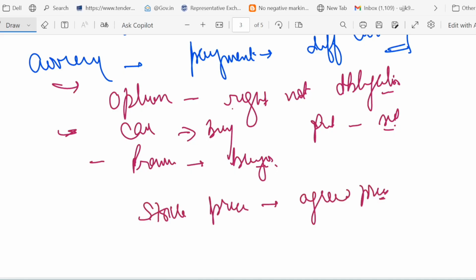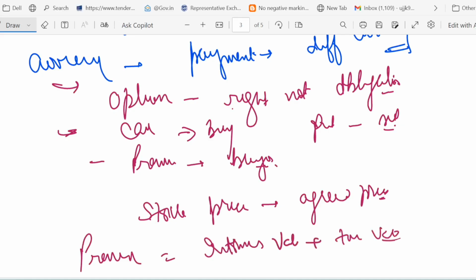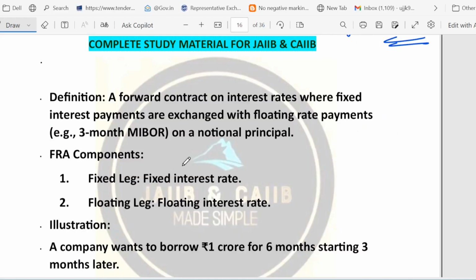European and American option: E for European, E for expiry, which means an option that can be exercised only on expiry. And American option means any option that can be exercised before or until expiry. Premium has two parts: intrinsic value and time value. The buyer's maximum loss is the premium. Seller risk can be much larger. I hope these two points are clear.